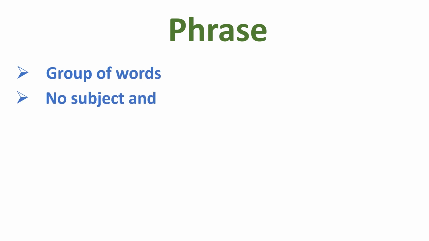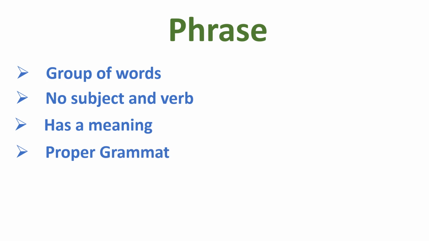And what is a phrase? A phrase is a group of words that has no subject-verb agreement, so it cannot stand alone, but it has a meaning and a proper grammatical structure. For example,